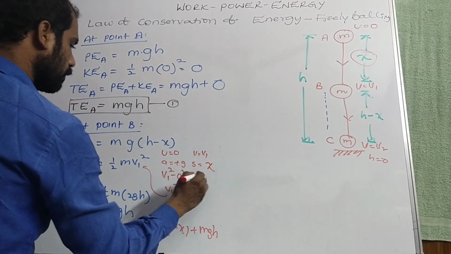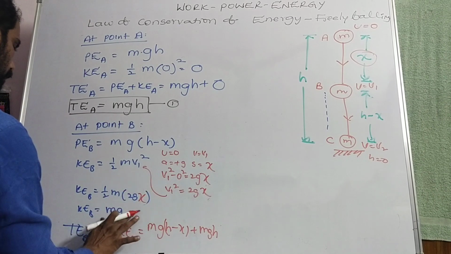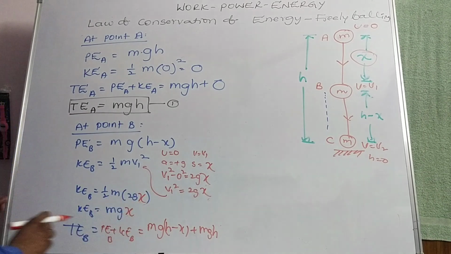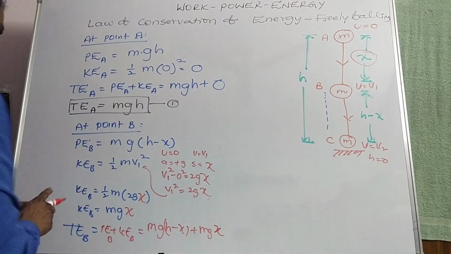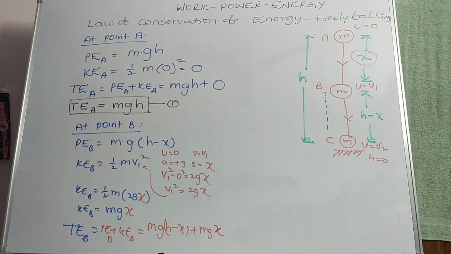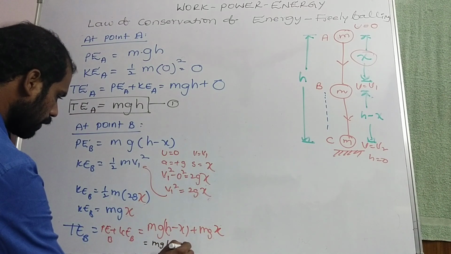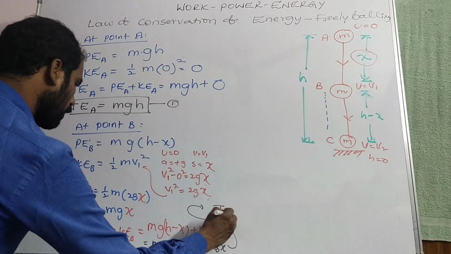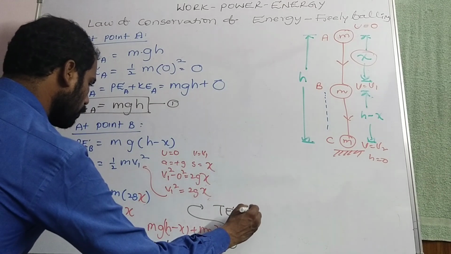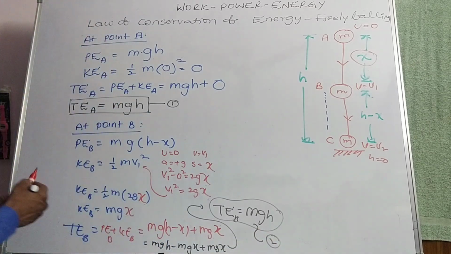S equal to x, so kinetic energy is mgx. Finally, total energy at B is equal to mgh minus mgx plus mgx. So total energy at B is equal to mgh. That is expression number 2.